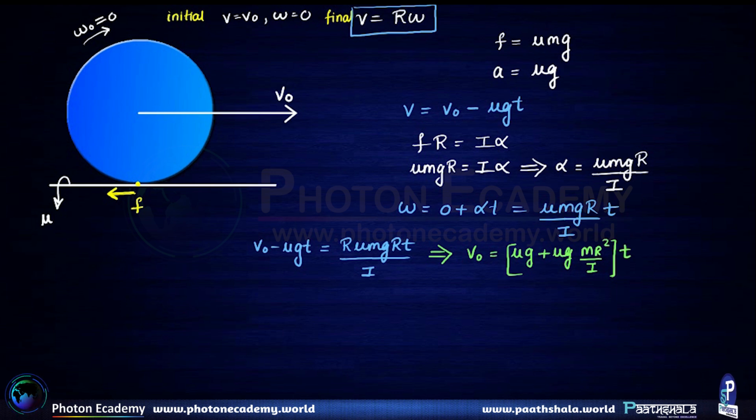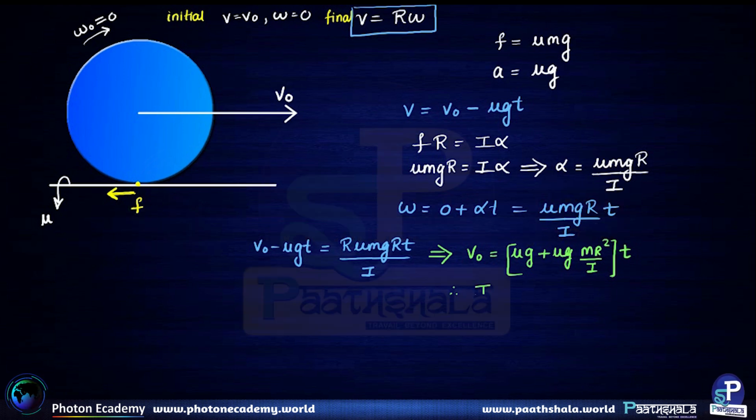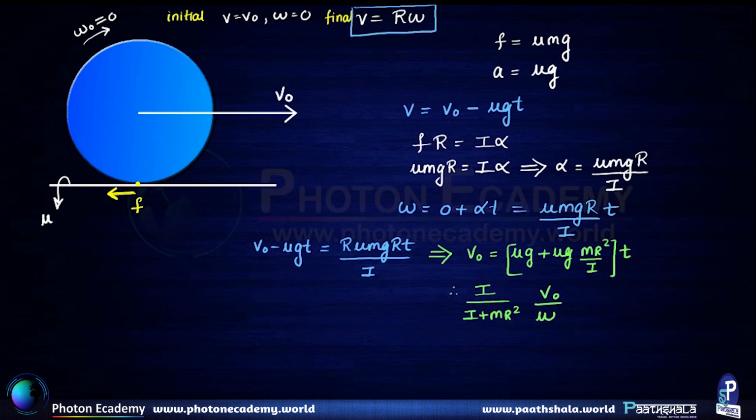Alright, so on doing some mathematical jugglery with this equation, we have t equal to I upon I plus mr square into v naught upon mu g.